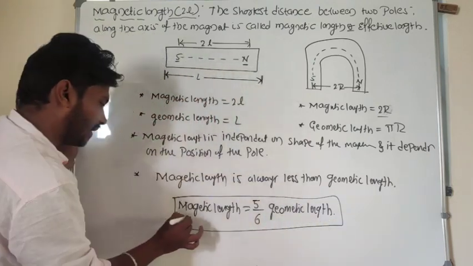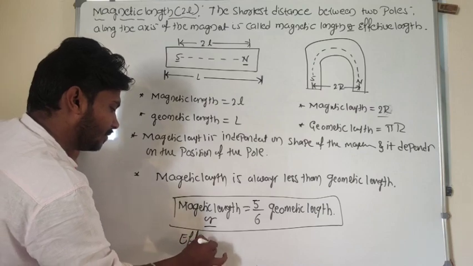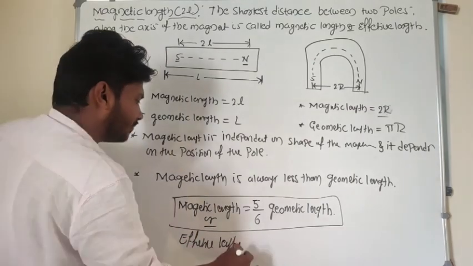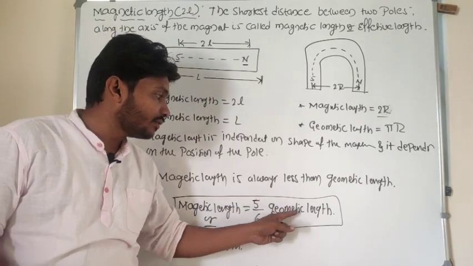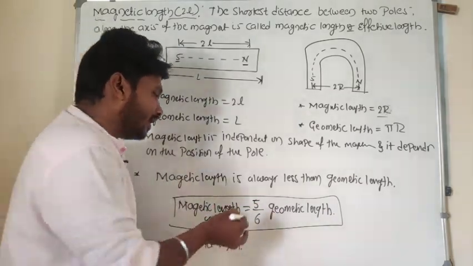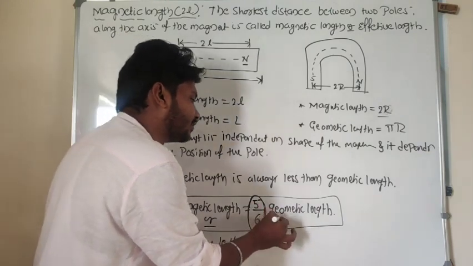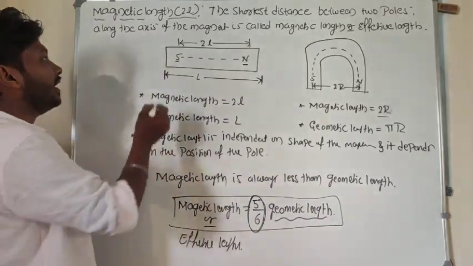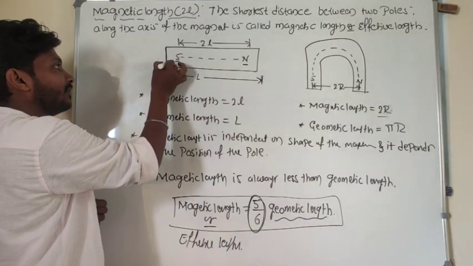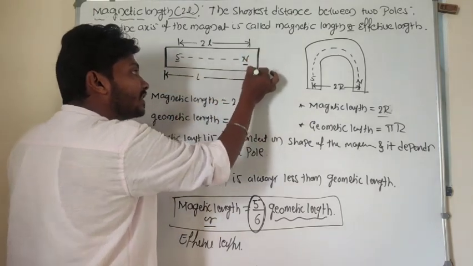Magnetic length or effective length is equal to 5/6 times the geometric length. Why do I consider that magnetic length is 5/6 times the geometric length? Because the magnetic field lines per unit area at the end are less here.